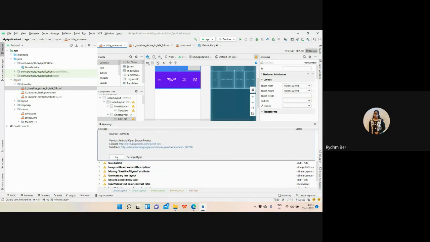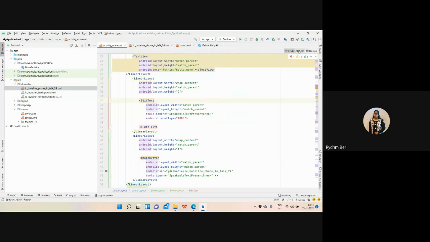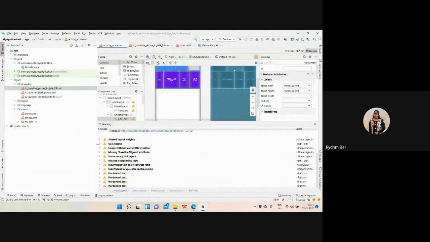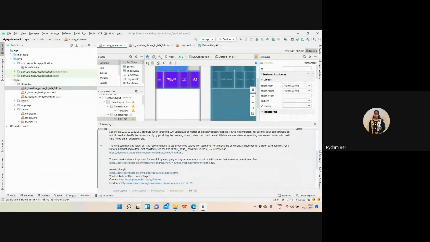So I want to provide the input type. Which kind of input type it's going to do? It's not removing this error because I'm not right. It's having to do. So instead of to do, what kind of input you want to take? I want to give the input as a text. If you want to give the phone number, you can specify the input type as phone number, so that the dialer will open whenever you are entering the task. Okay, now that is also removed. Now again, I need to move further.